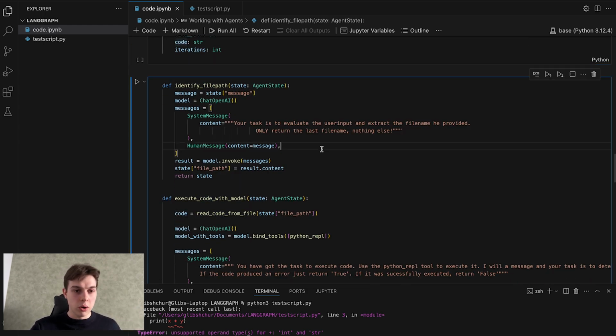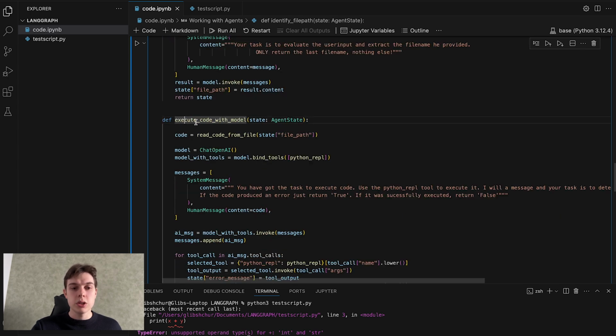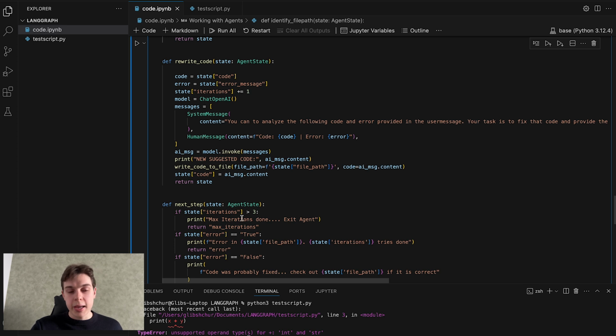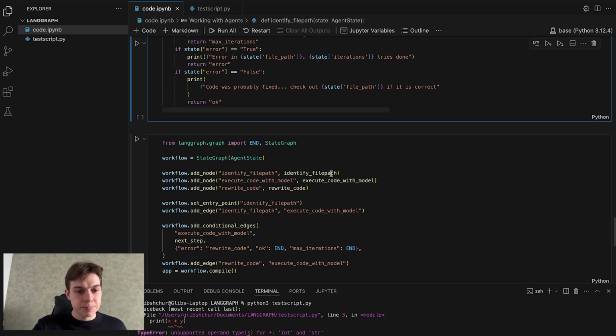Next, let's go through all the other functions that we will use here. First of all, we need to identify the file path. We then need to be able to execute code with the model, of course, and to be able to rewrite code as well. And of course, be able to go from one step to another, because we'll have iterations. Here, as you can see, we will have a maximum of 3 iterations. So if the model won't be able to fix the code in 3 iterations, the agent will exit. It will save us from having an infinite loop.